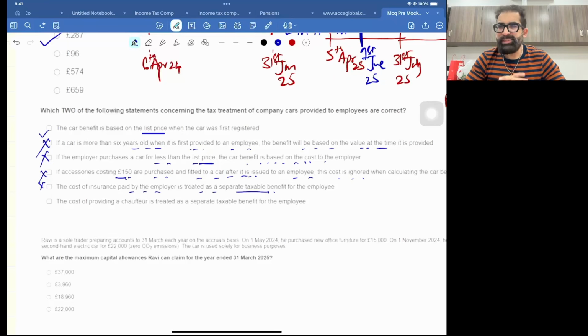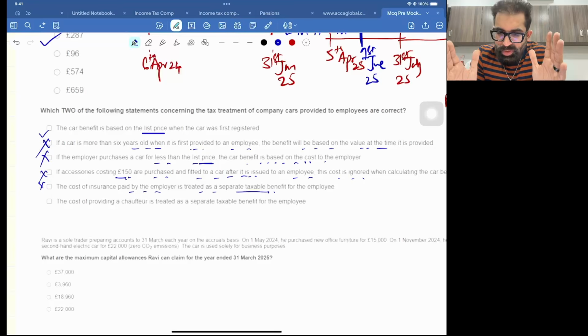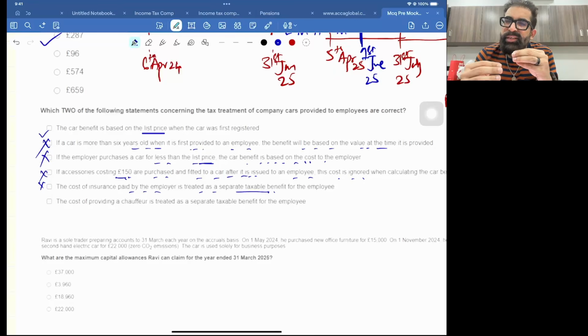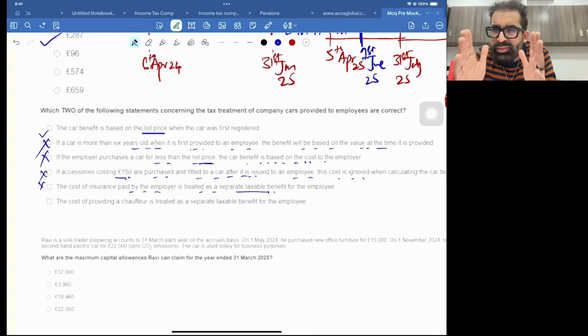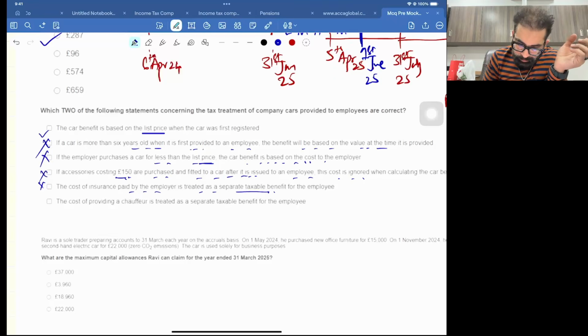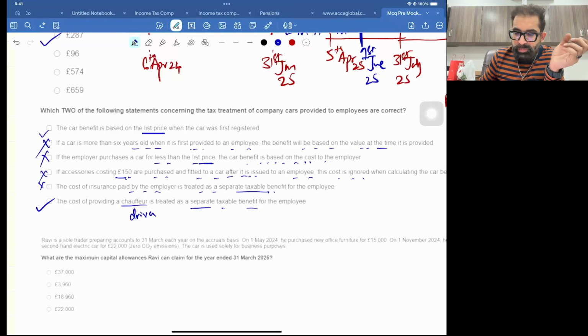When I teach this topic in the class, I say that already the car benefit and fuel benefit are extremely burdened, so now if the employer insures your car, it's an exempt benefit. Okay, not taxable. The cost of providing a chauffeur, a driver, is treated as a separate... Yes, a driver is a full-time taxable benefit.